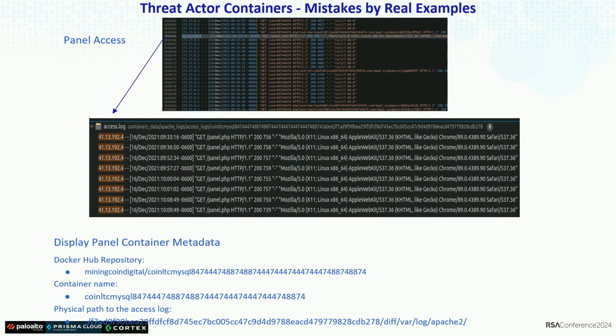So there is a panel. He created a panel in one of the containers to track how the mining operation was growing over time. We reconstructed the panel as well to know what he was looking at. But that access was a huge mistake by him, and not only one mistake. He made two mistakes. One mistake was accessing the panel with that IP, and the second one was committing the container to the Docker repo after he made the access, with the access getting registered in the container content by itself.